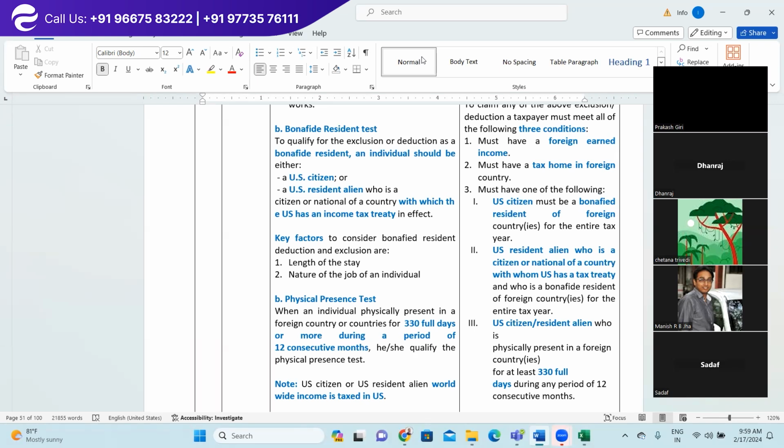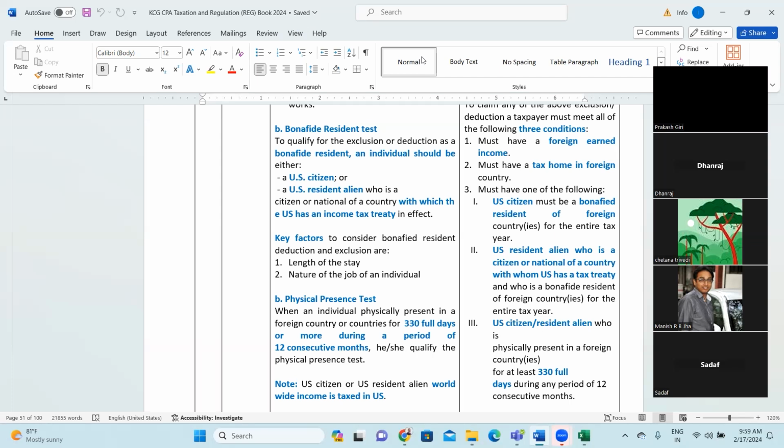It's like an agreement. Not all the countries have such a treaty, only certain nations with which the US has signed. The resident gets the advantage of that.